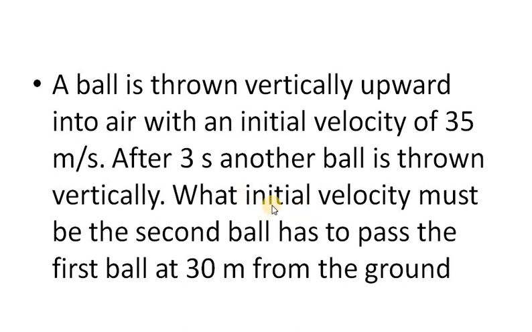So what you should do, only 3 equations we have: v is equal to u plus at, s is equal to ut plus half at square, v square minus u square is equal to 2gh. These are the different formulas we have. In that, which formula will fit exactly here? h is equal to ut plus half at square. It is vertically upwards, so what do you have to do? h is equal to ut minus 0.5 gt square. That is the concept. We'll start with this.